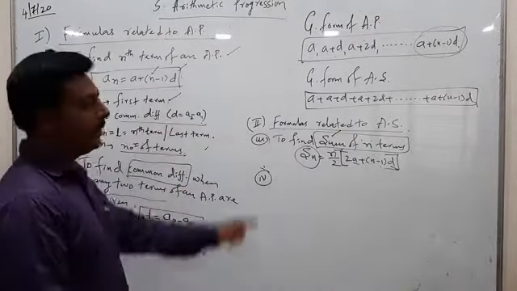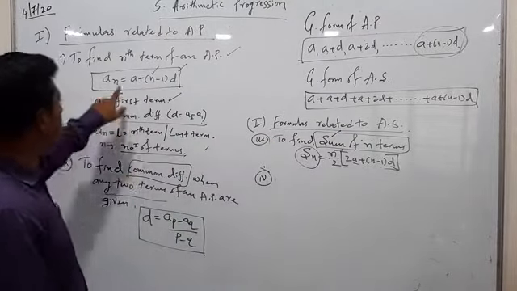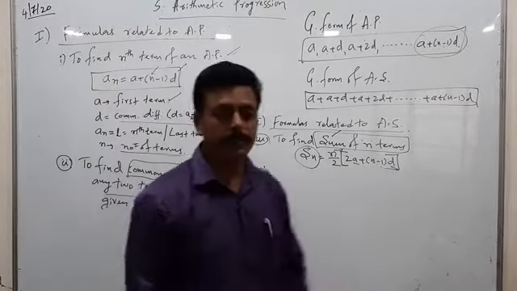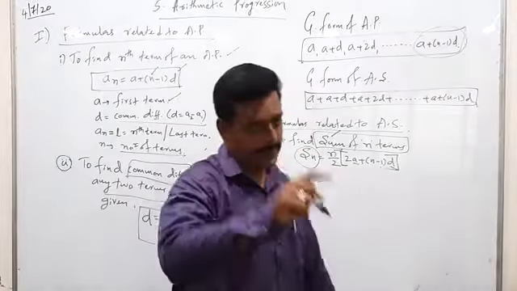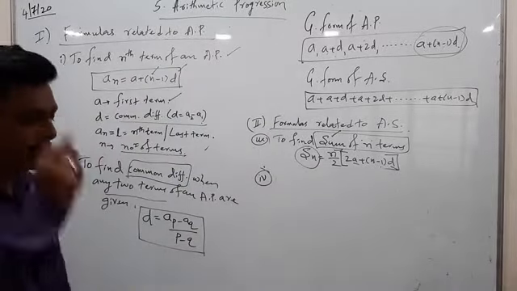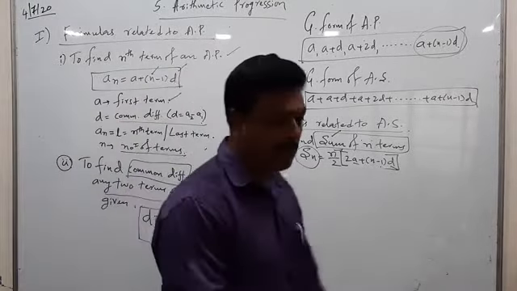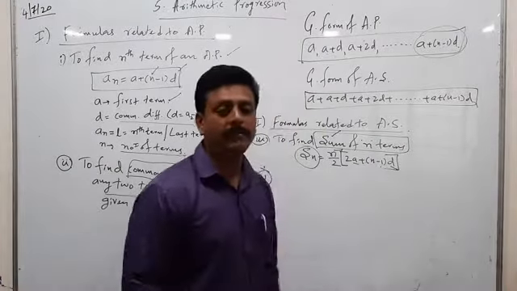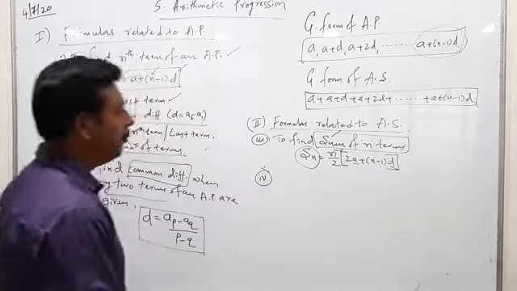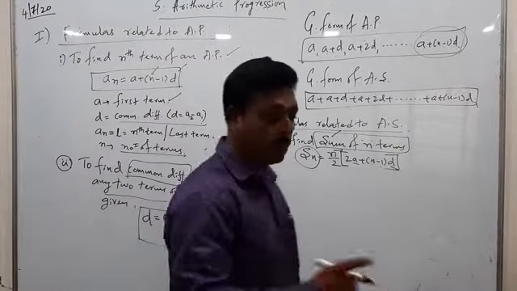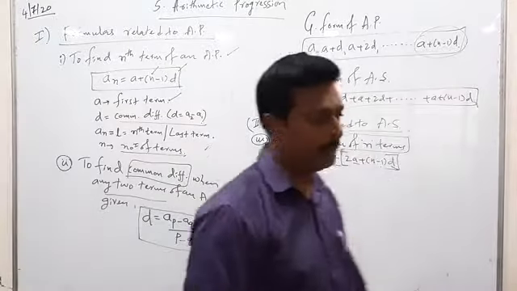Sum, that is, a formula for arithmetic progression. Sum, that is, the arithmetic series. So this formula we are using. Suppose in an arithmetic series, if you don't know the value of d, sir, I don't know d. How to find Sn without using d? For that also we have one formula.